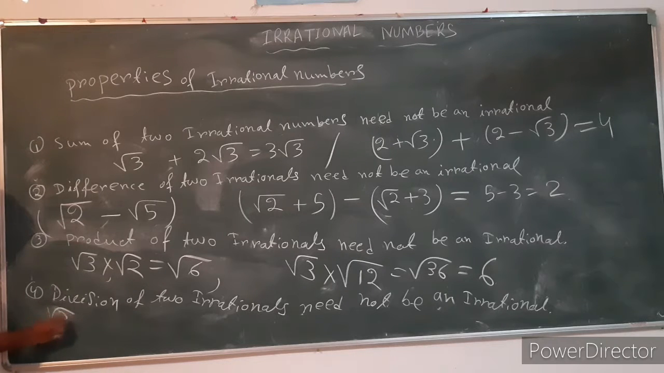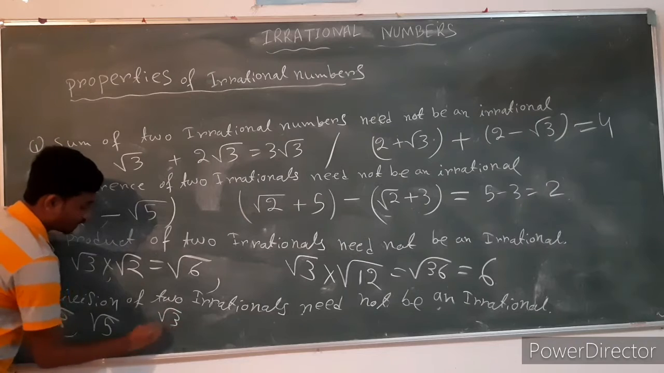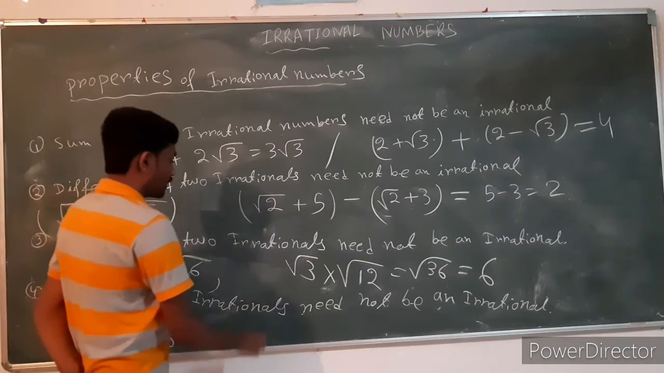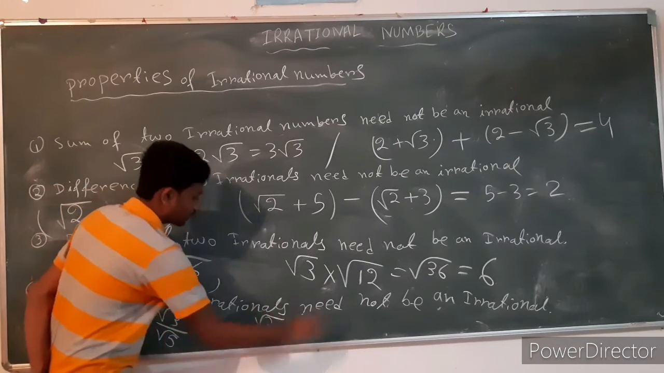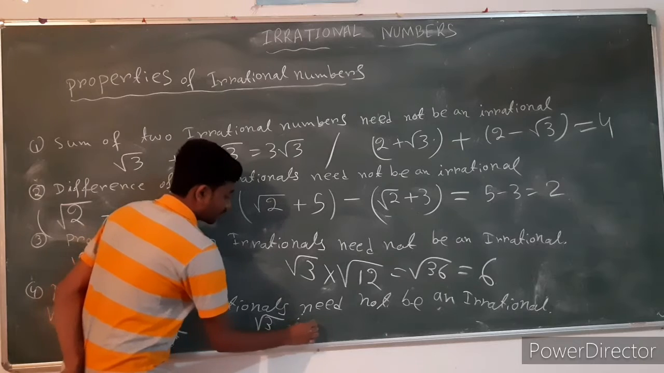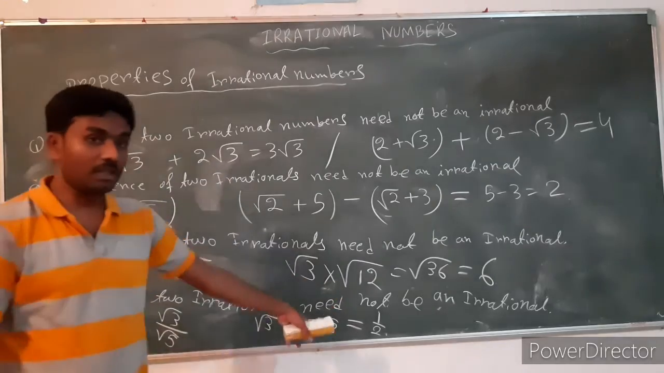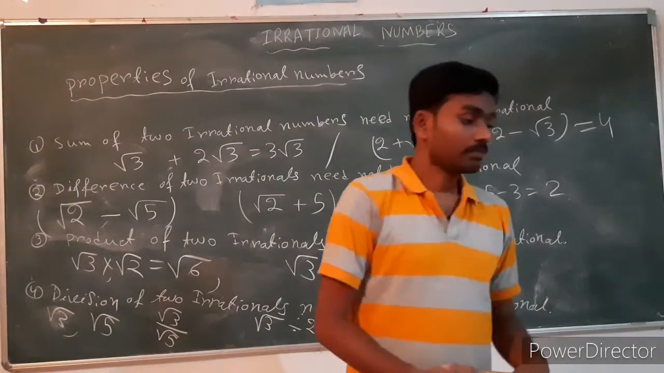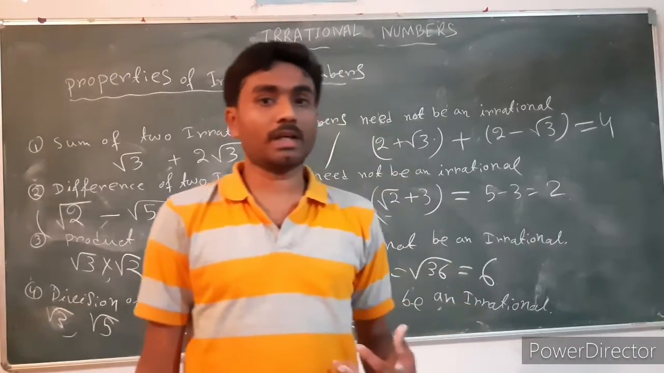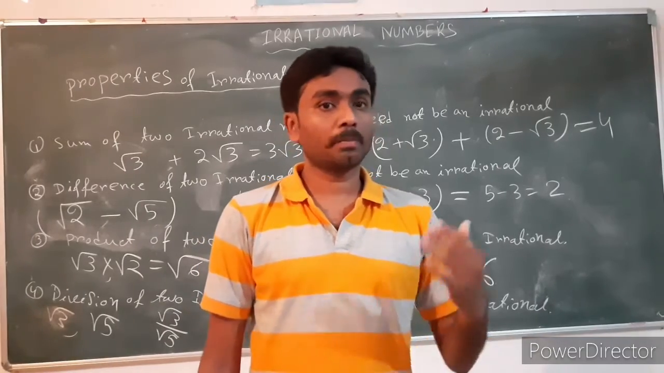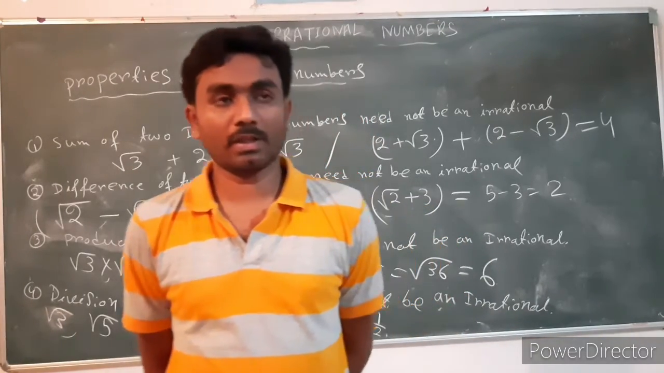Suppose root 3 is an irrational number and root 5 is also an irrational number. If we divide them, we get root 3 by root 5, which is an irrational number. And if we select two numbers, root 3 and 2 root 3, and divide, we get 1 by 2, which is a rational number. So addition, subtraction, multiplication and division of two irrational numbers may or may not be an irrational number.